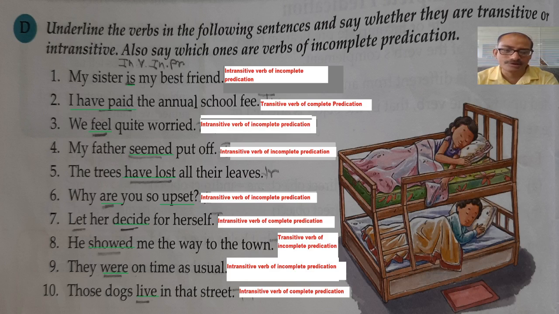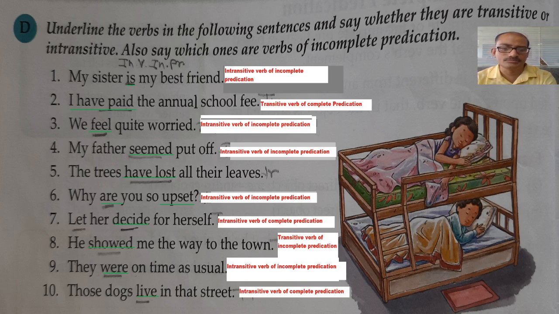Let her decide for herself. Here for herself is a complement, not an object, therefore let her decide, decide is a verb and it is an intransitive verb because no object is there. Let her decide, if you say this much, still we can get some sense. Okay, so decide is an intransitive verb of complete predication, because without the complement for herself we may get some idea, some sense, from let her decide. Then, he showed me the way to the town.